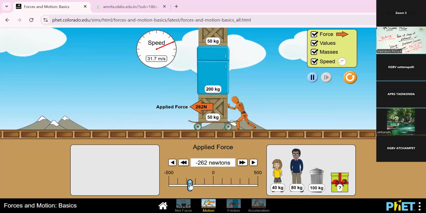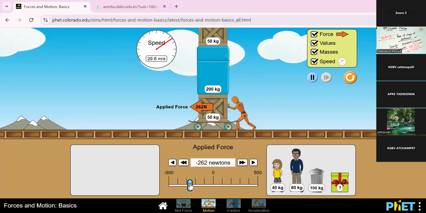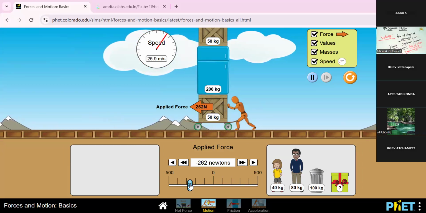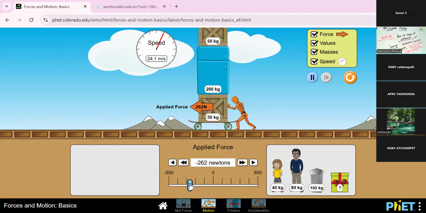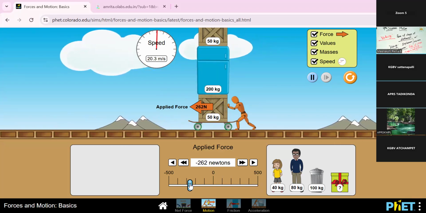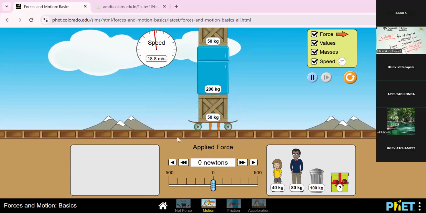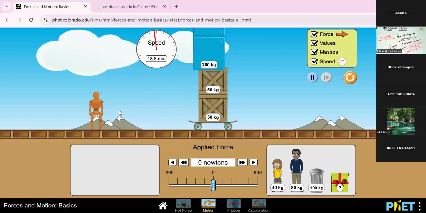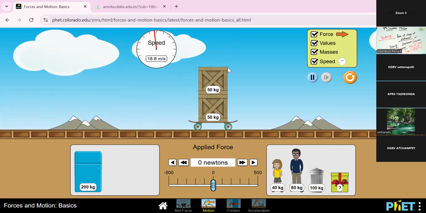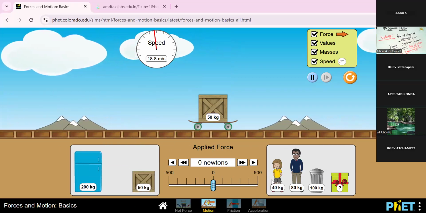Look at the speedometer, how the speedometer is moved. Yes, from left to right, the meter is moving. So the vehicle also moves to that side. Okay. So depending upon the weight, the forces differ, and the motion also differs.